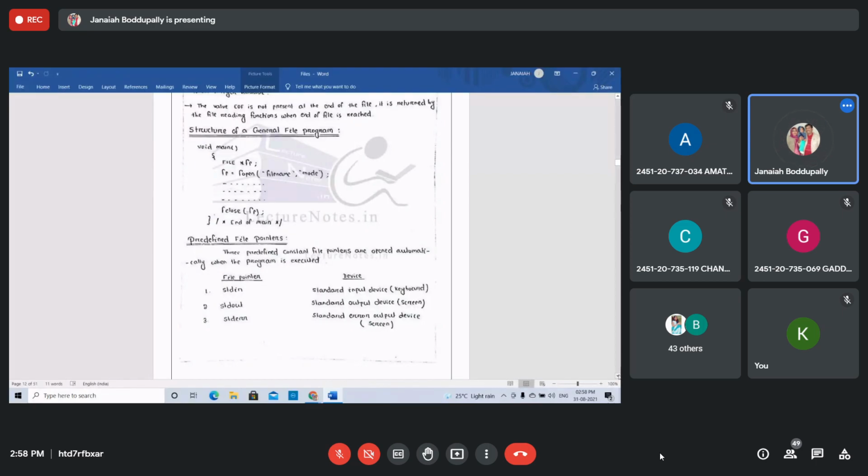Then opening a file: the file pointer is pointing to that file. fp = fopen("filename", mode). That's the structure, you know that. Then finally, after reading and using some operations, in the structure you use fclose and the file pointer. You take only the file pointer in the parentheses if you want to close that file, not the file name. fclose(fp), and that is the end of the main program.